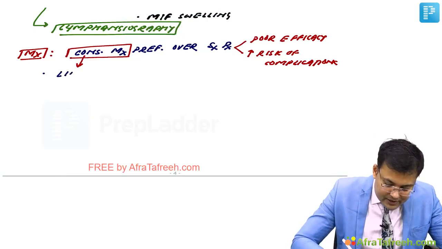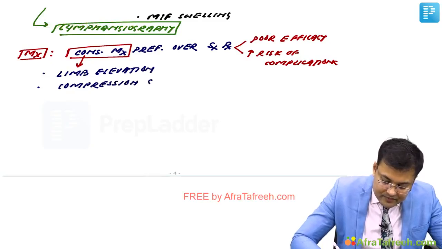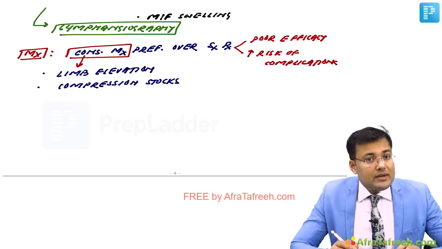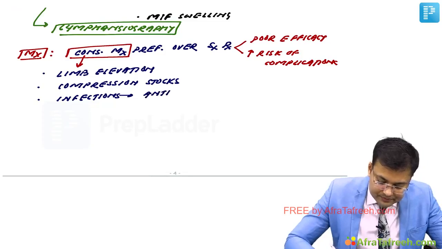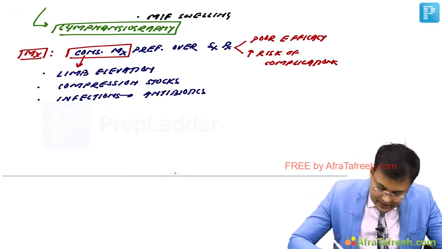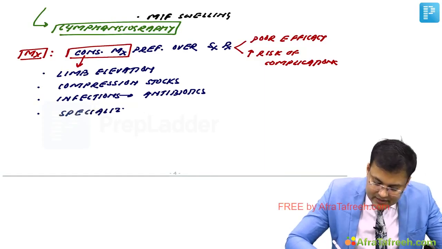What are the components we discussed? We advise the patient limb elevation. The patient is advised to use compression stockings. We have to advise limb care, in which the patient should be very cautious about the presence of any infection. In cases of infection, we go for antibiotics. And simultaneously we advise physiotherapy, specifically specialized complex physical therapy.